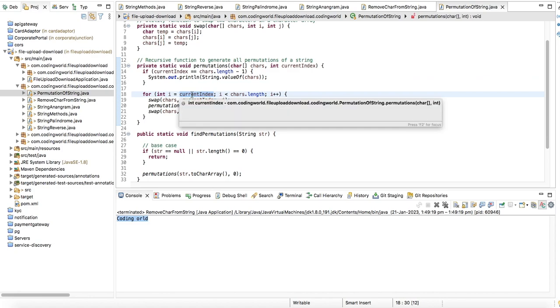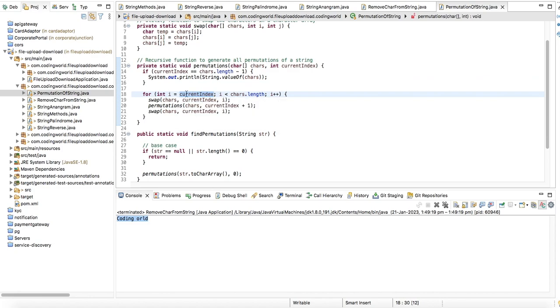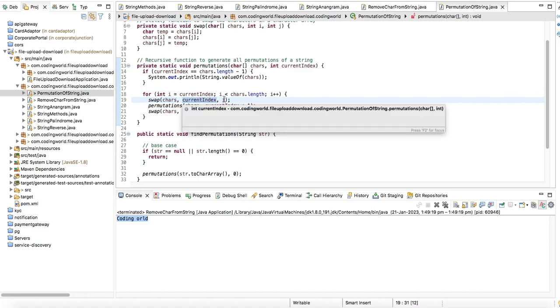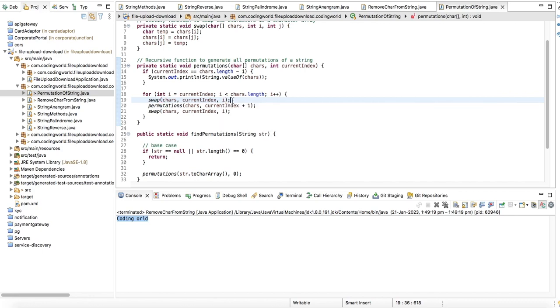Else, we swap the current index with the next values, increasing i. First we replace A with A, then A with B, then A with C. For that purpose we use the swap method, replacing the current index with the ith.